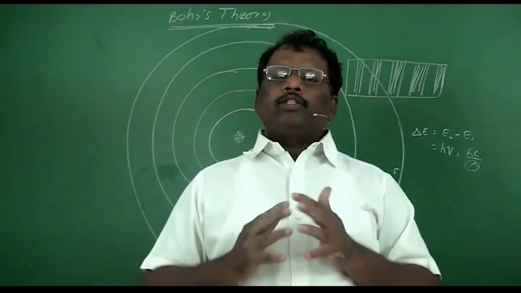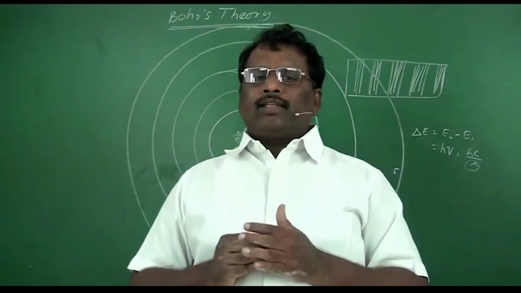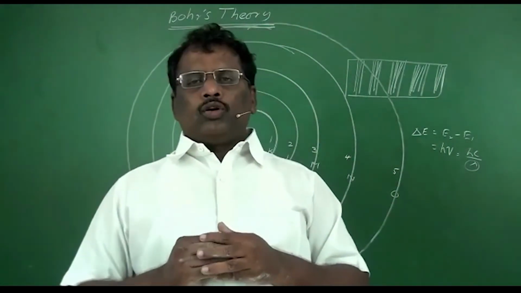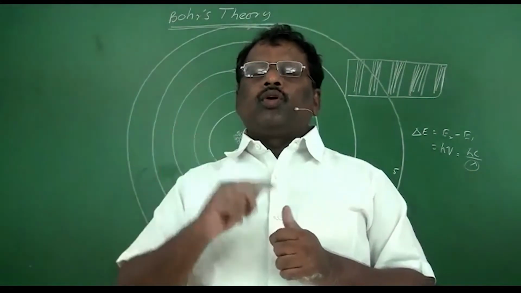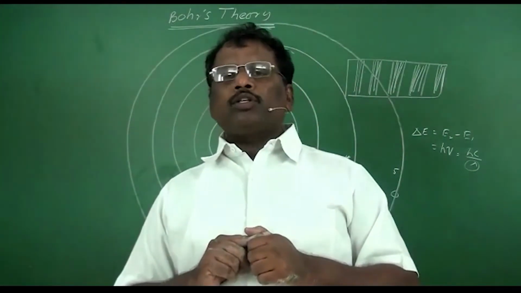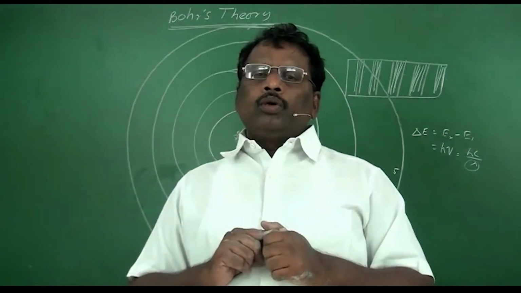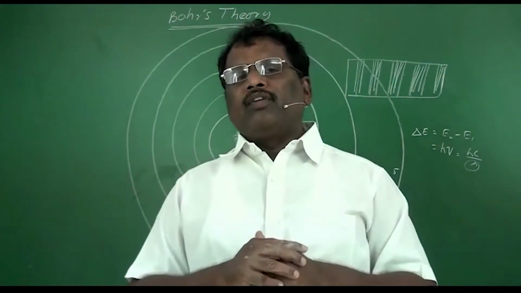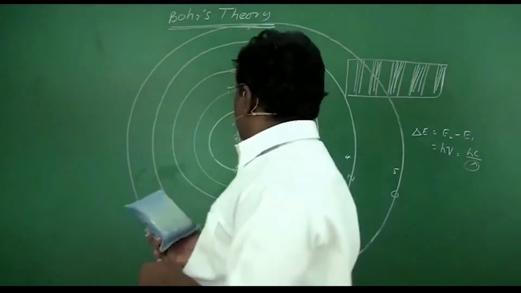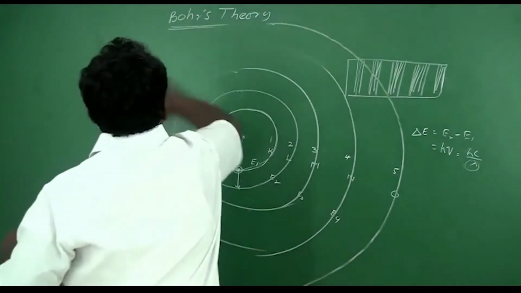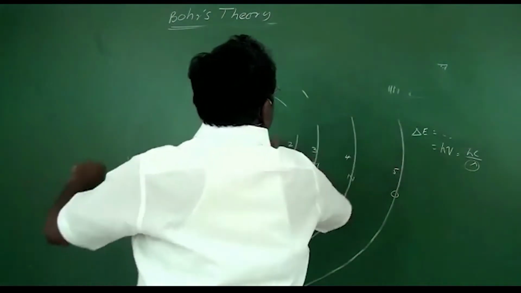Now, Niels Bohr proposed that the angular momentum of an electron revolving in an orbit is also quantized, and it will be equal to a whole number multiple of h by 2 pi. That is the angular momentum of an electron.